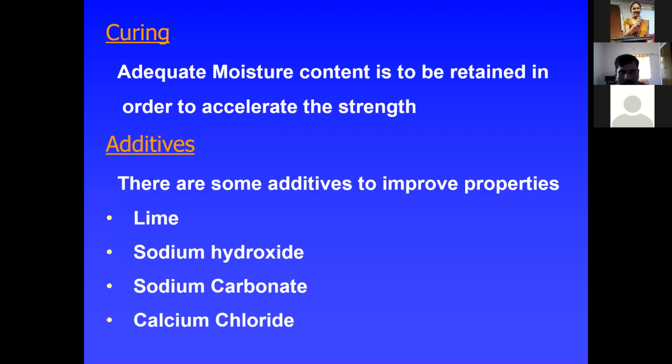Some percentage of moisture has to be retained in that particular soil. And you can also use other additives to improve the properties, like lime, sodium hydroxide, sodium carbonate and calcium chloride. Some of these additives are already there in the cement. If you want to add other additives, you can add lime, sodium hydroxide, sodium carbonate and also calcium chloride.